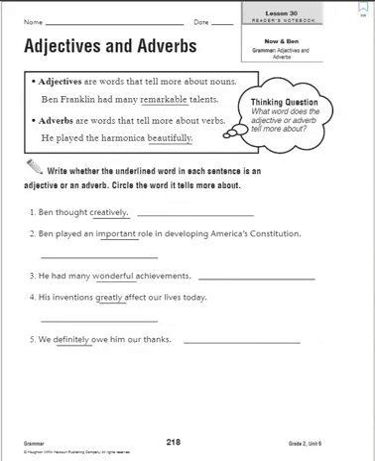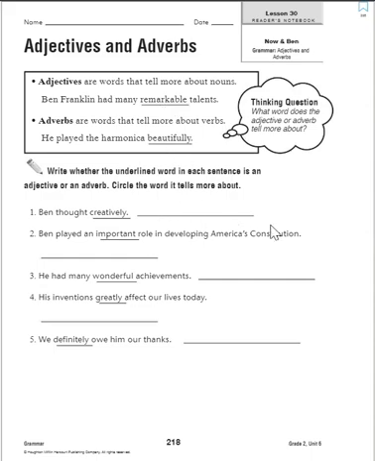Page 218, we are looking at adjectives and adverbs. And remember, adjectives tell about nouns and adverbs tell about verbs. So let's look at the sentence below each. It says, Ben Franklin had many remarkable talents. What kind of talents did Ben Franklin have? Remarkable. And it says he played armonica beautifully. It says harmonica, and it's actually supposed to be armonica, the same mistake Miss C made. How did he play the armonica? Beautifully. So both those describing words are our adjectives and our adverbs.